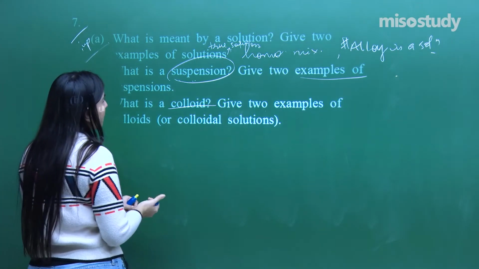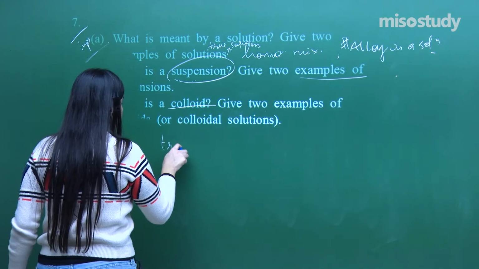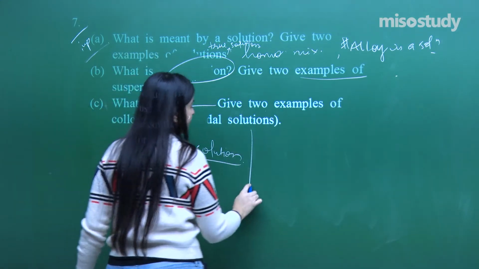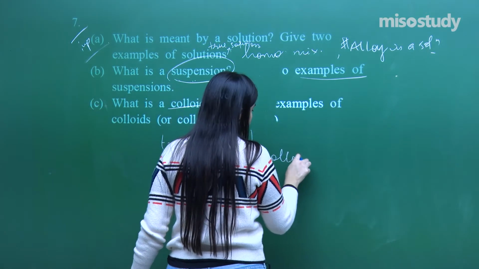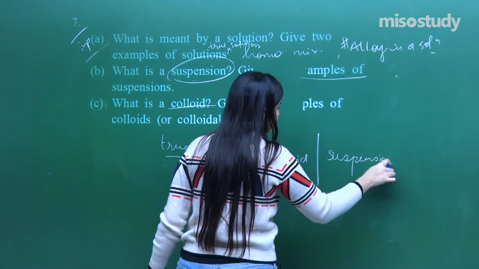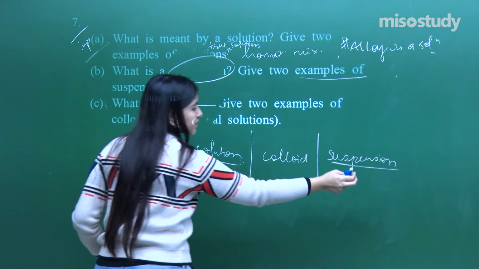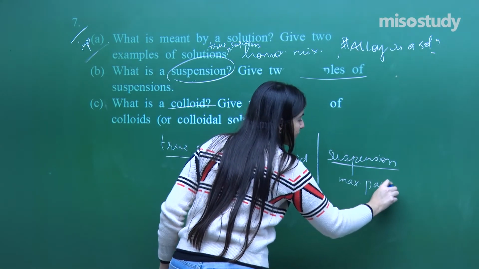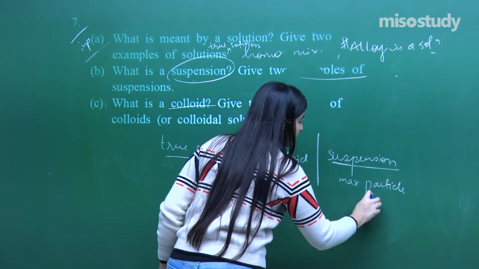Fine. Okay. There is one true solution in which I cannot see the particles. There is one colloid and there is one suspension. The suspension has the maximum particle size and it is visible to the naked eye.